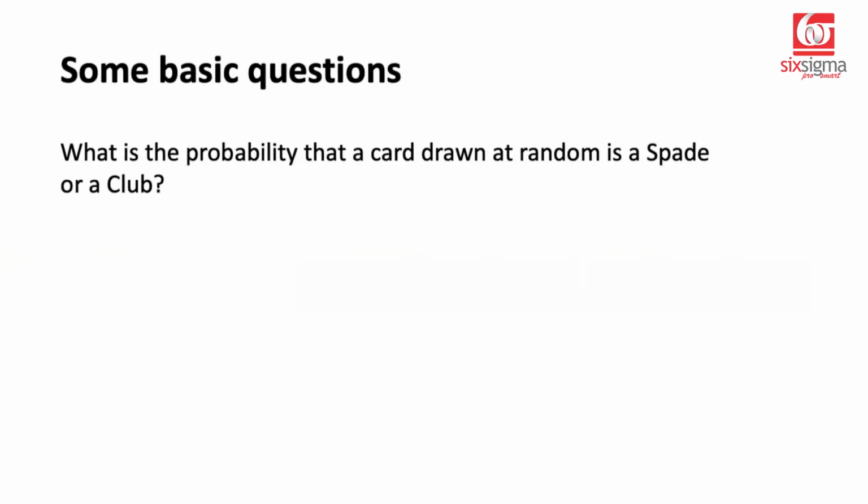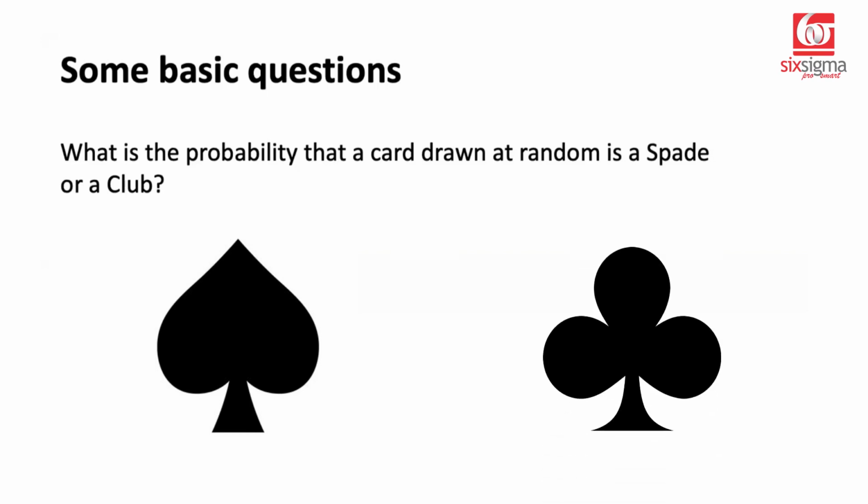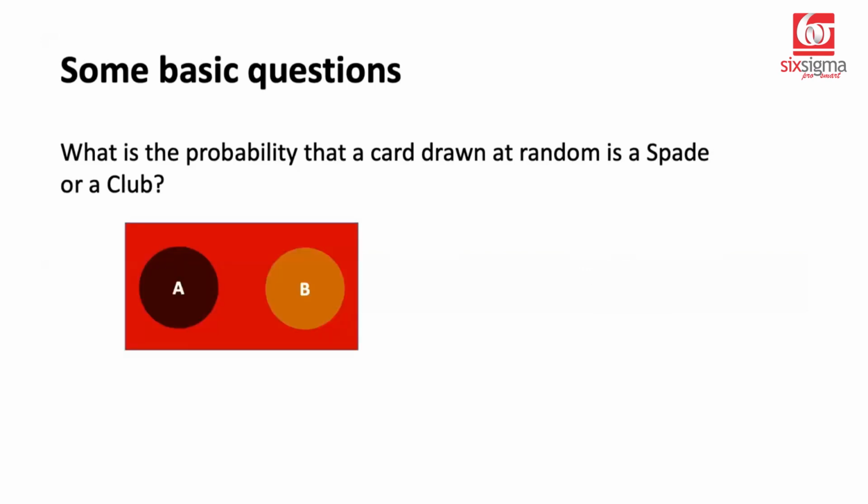Moving to the next question, what is the probability that the card drawn at random is a spade or a club? So now we are talking about 2 possibilities. It could be a spade or a club. How do we solve this? First of all, this is a case of disjoint events. A card cannot be both spade and club at the same time. So can we find out the probabilities of each of these events?